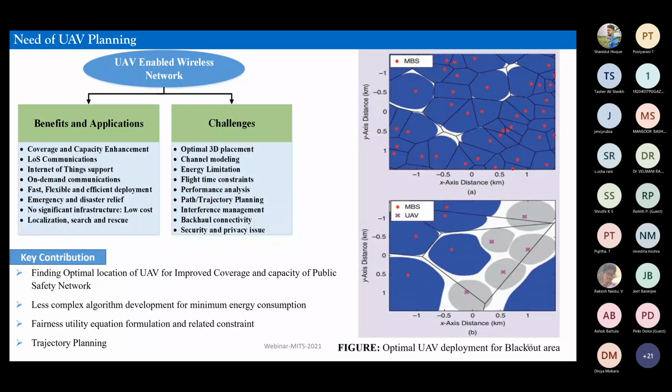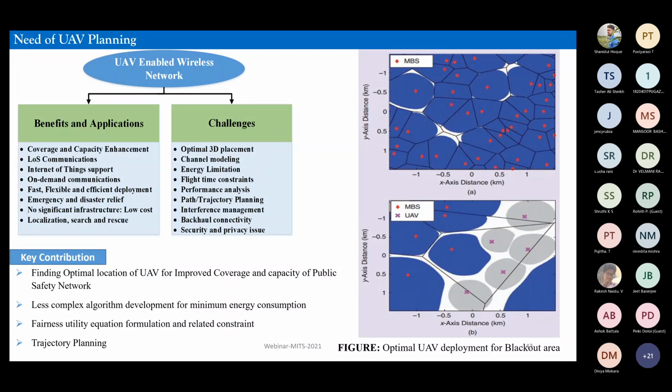Okay, so that was what I thought I should discuss with you regarding the implementation of such a flying base station architecture for UAV communication. Now, talking about challenges, one of the primary challenges we encountered was the 3D deployment of the UAVs.